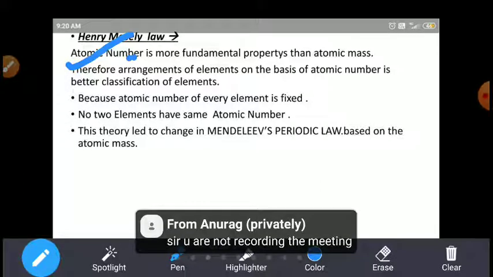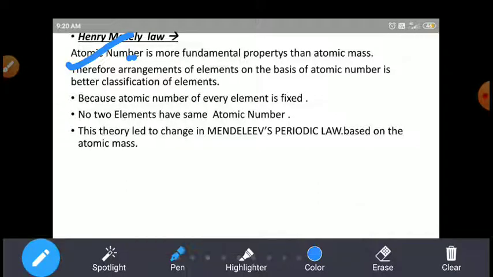Different elements have different atomic numbers, but sometimes two different elements have the same atomic mass. If the atomic mass is the same, it is very difficult to set both different elements in the same position. So the classification can be made based on the atomic number, not the atomic mass.